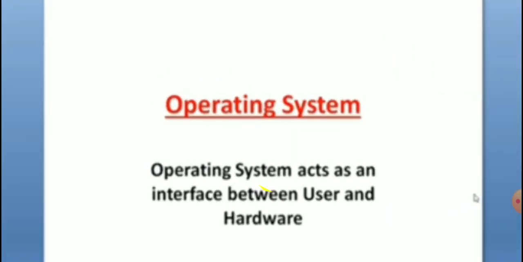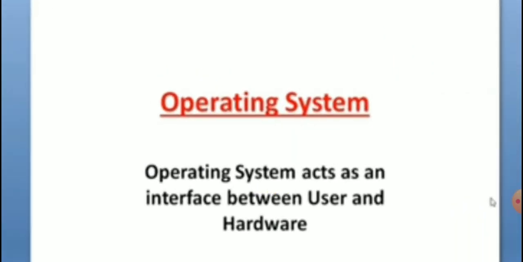See now, operating system. Operating system acts as an interface between the user and the hardware. Here we hear a new word, that is interface. What do you mean by interface? The computer cannot understand the instructions of the user, and the user cannot understand the language of the computer, that is binary language.